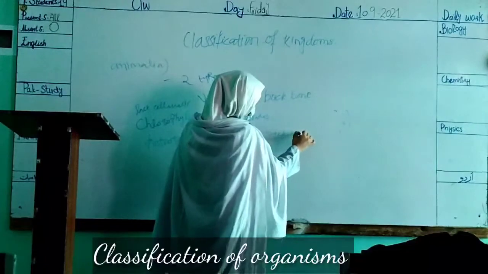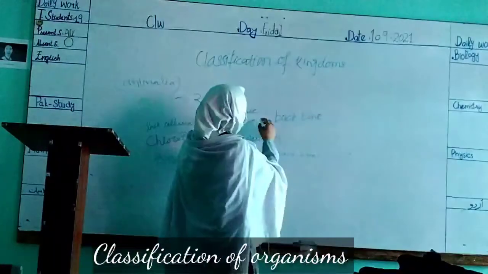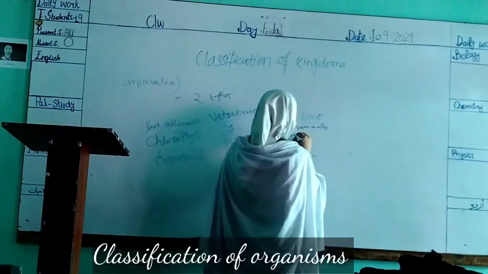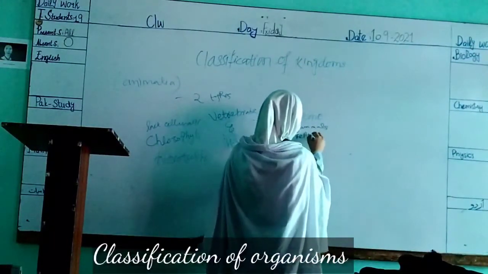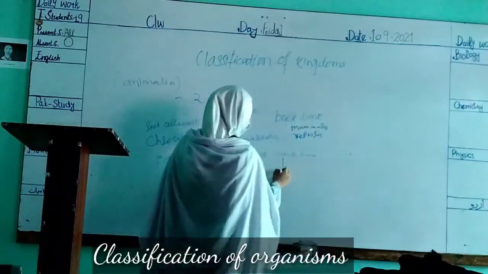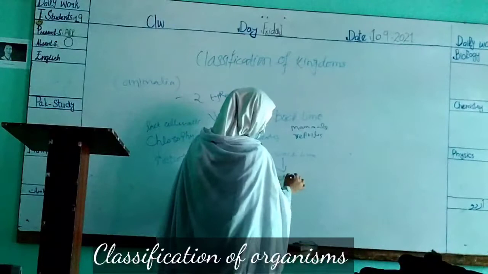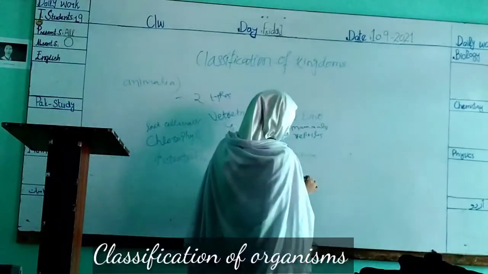For example, examples of vertebrates are mammals and reptiles, and examples of invertebrates are insects and starfish, etc.